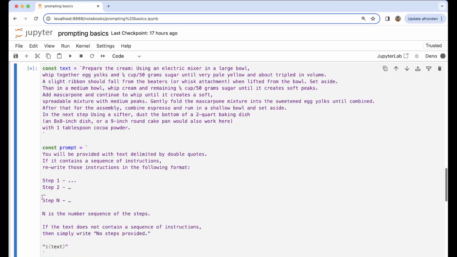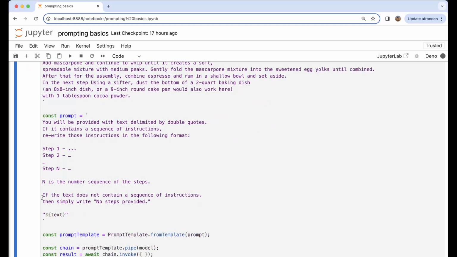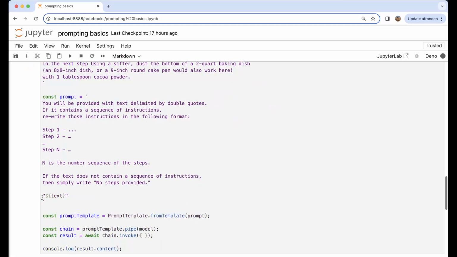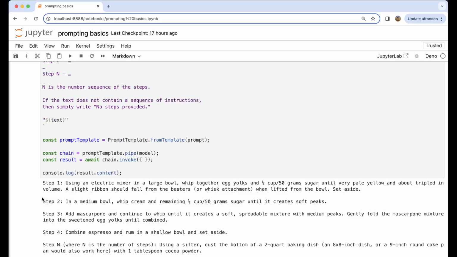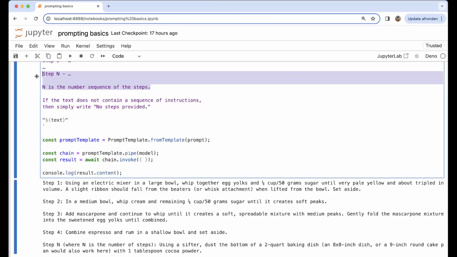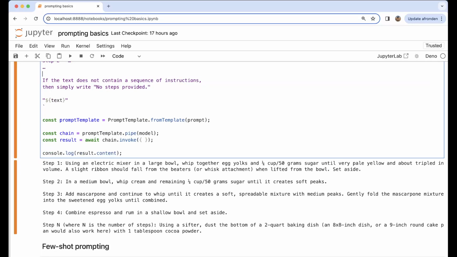Of course, we ask the model to output this. Then you see here Step 1, Step 2, Step 3, Step 4. We have Step N, use shifter, and that's a little bit strange. It didn't understand well what Step N is. Step N is of course the last step. That's a little bit strange. Another thing that you could then maybe do is say, maybe we're just going to remove that last step.